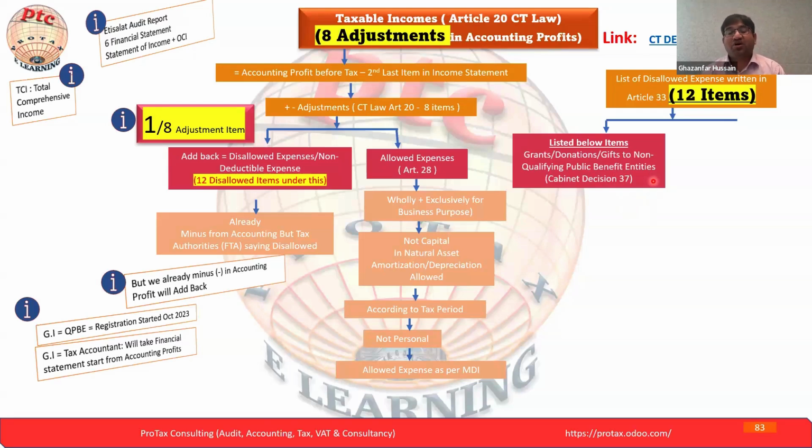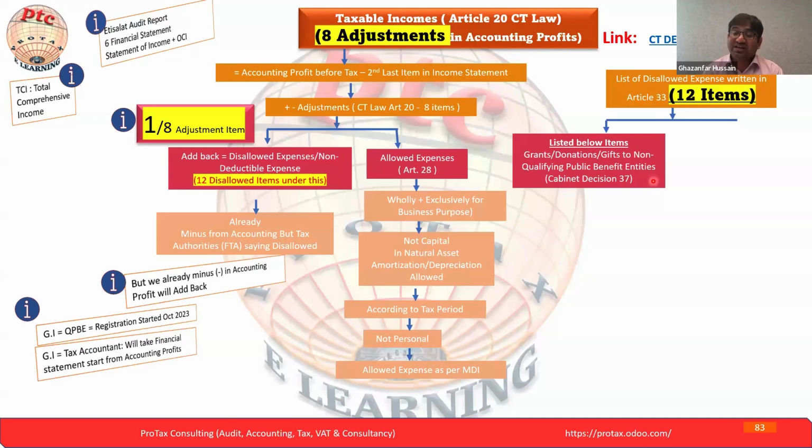Why do we do that? Because of the anti-tax abuse GAAR rule, made to avoid people routing transactions through charities or donation-related organizations, because people might not be interested in paying the full taxation. They might set up small organizations and facilitate avoiding the taxation. To monitor, manage and control that, the FTA during the VAT stage announced the qualifying public benefit entities in terms of donations and grants.